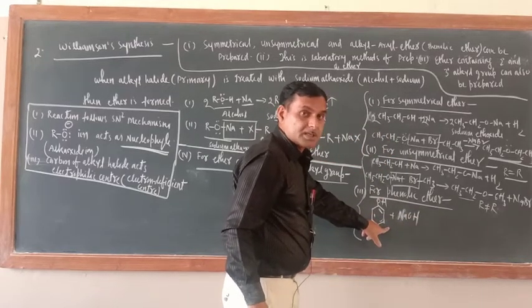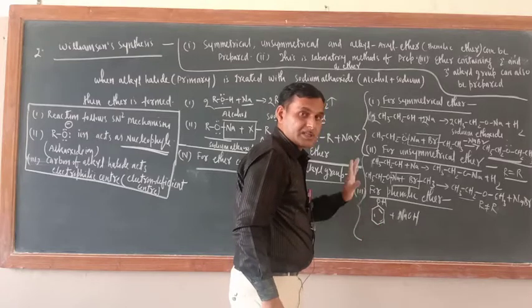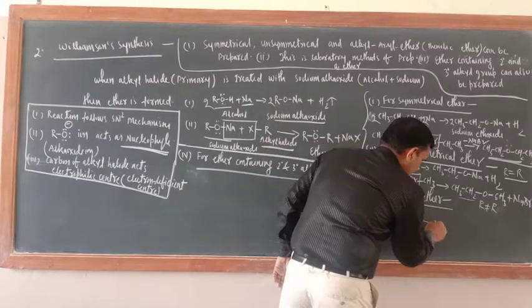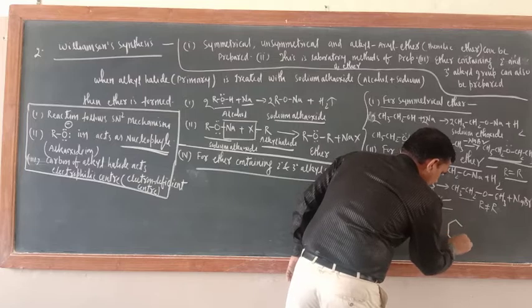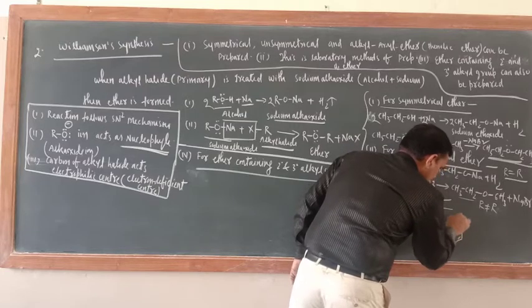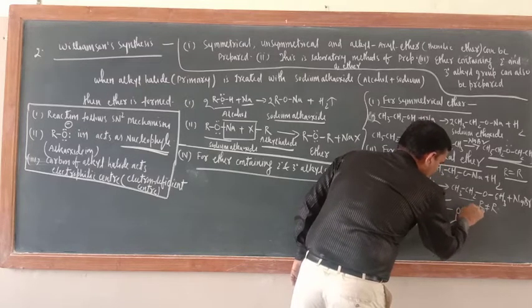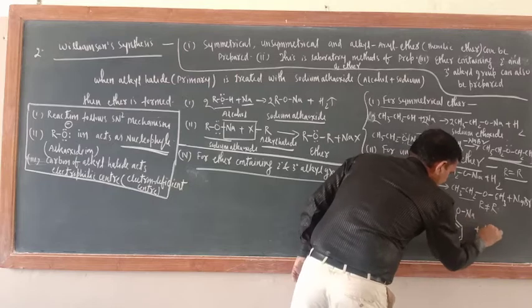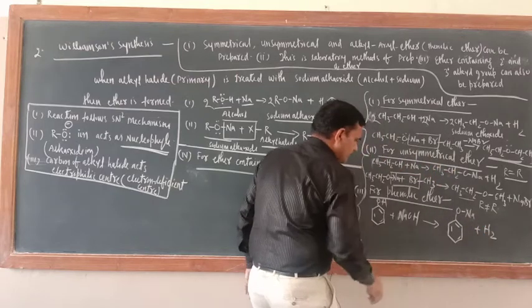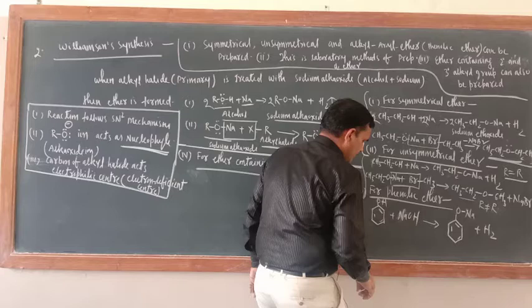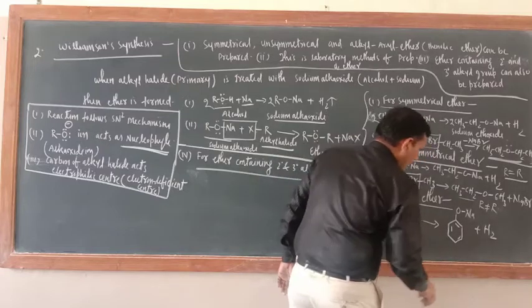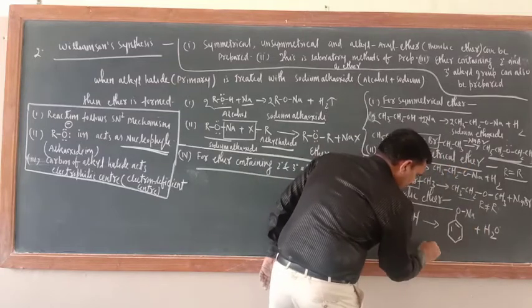Okay. Here write NaOH. Okay. So here what would be the product? Here ONa plus H2. Okay. Sorry, not H2. H2O.